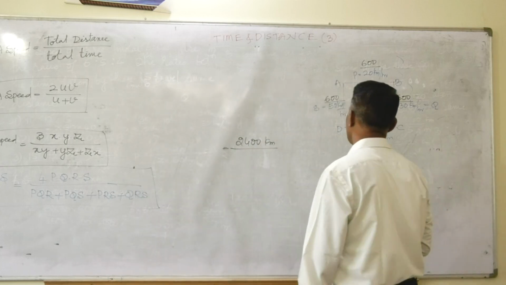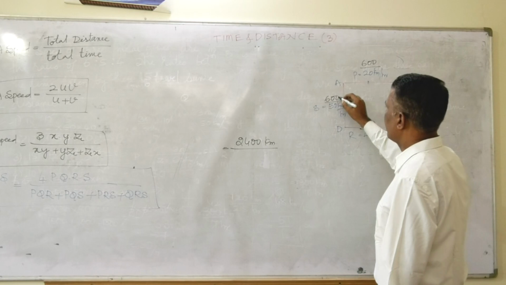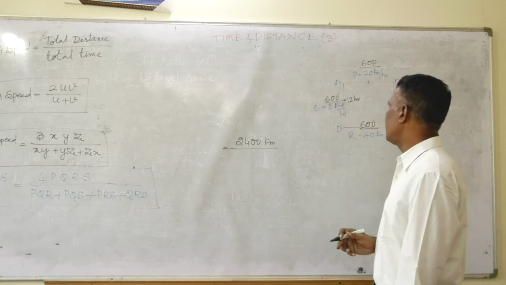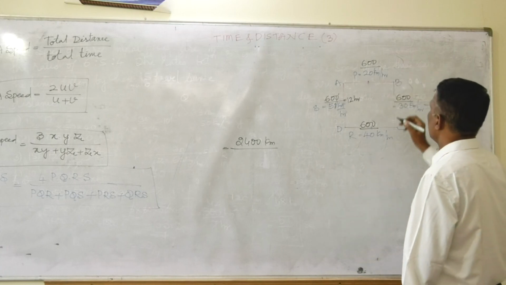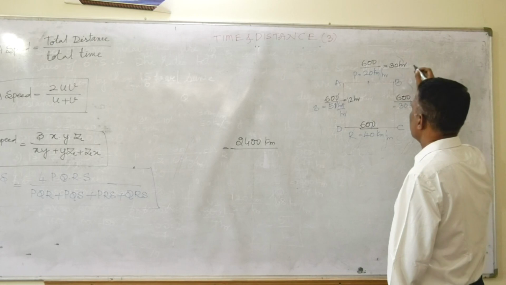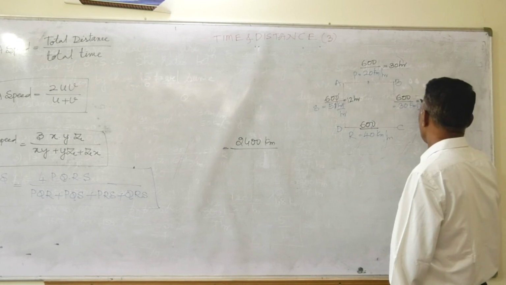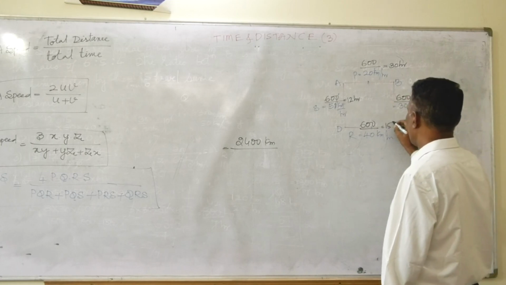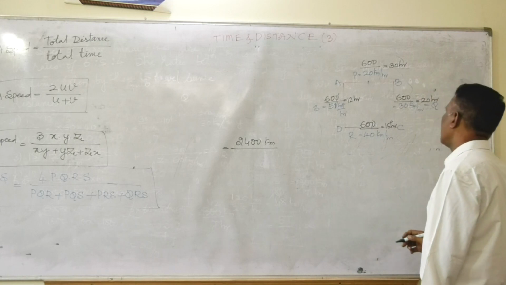Total time, friends. Here you see: 600 divided by 50, 12 hours. 600 divided by 20, 30 hours. 600 divided by 30, 20 hours. 600 divided by 40, 15 hours.